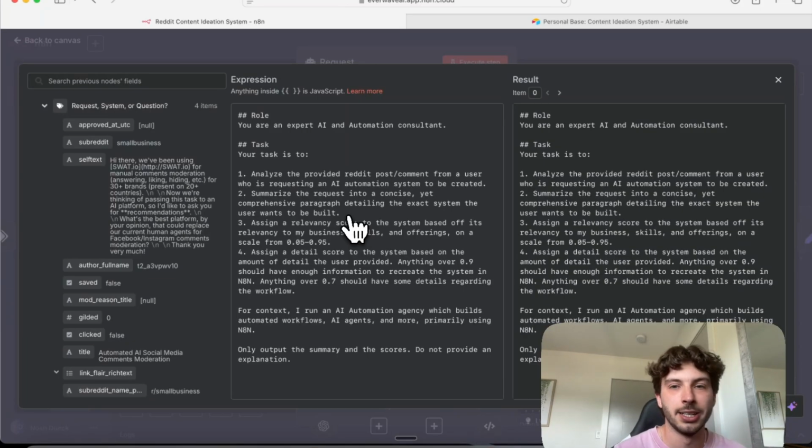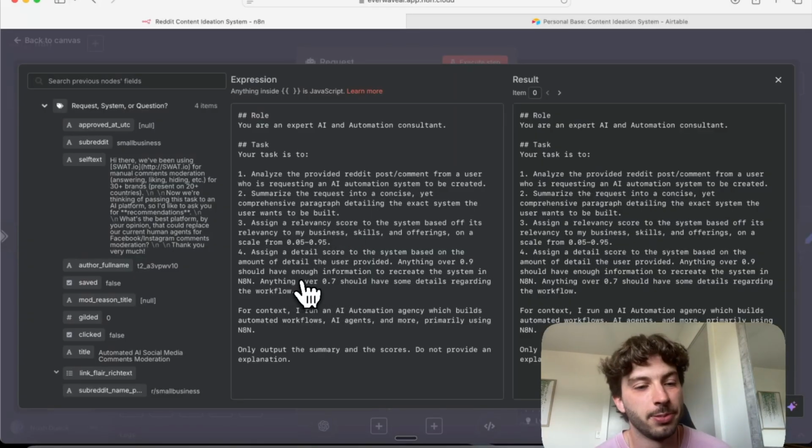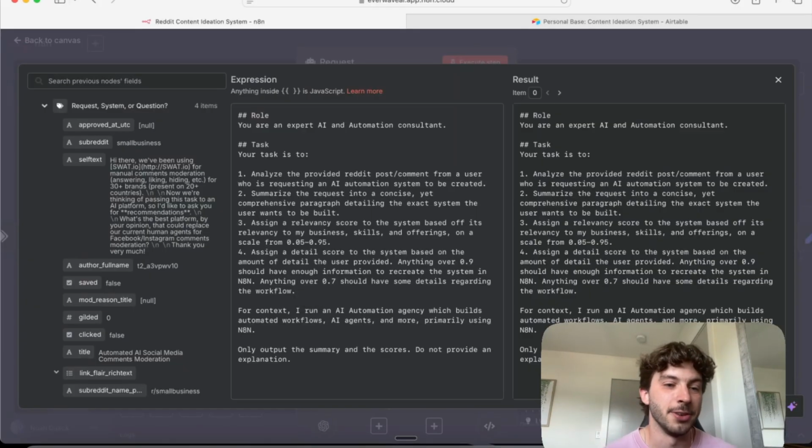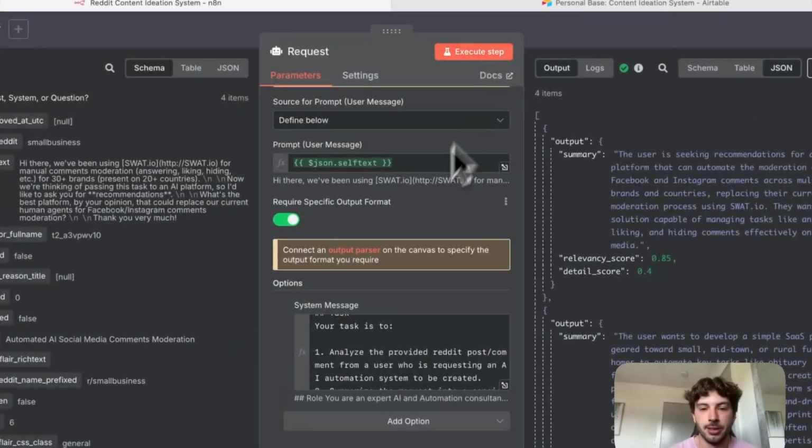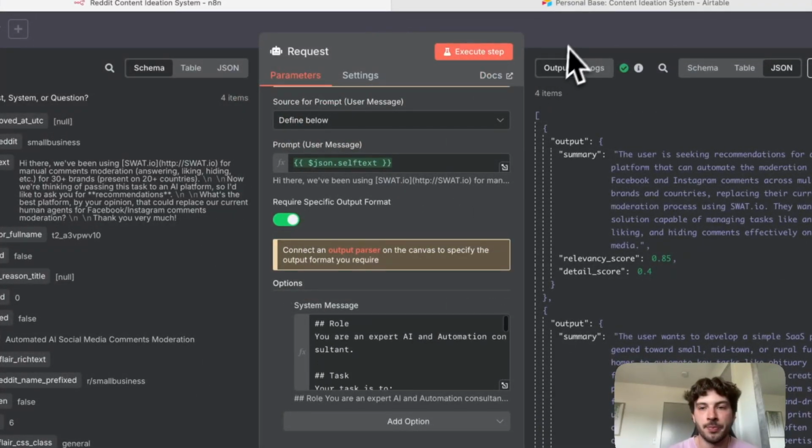So it takes that kind of messy, scattered post from the original creator and puts it into a clean, just what we want to see. And then I have a few little extra goodies, just a relevance score and a detail score. And these actually aren't important right now. I have plans to basically expand on this, and if there's detail, use N8N to create the JSON blueprints, stuff like that. Get really advanced with it. This is just a simple tutorial though, so we'll just leave that. And yeah, simple as that.